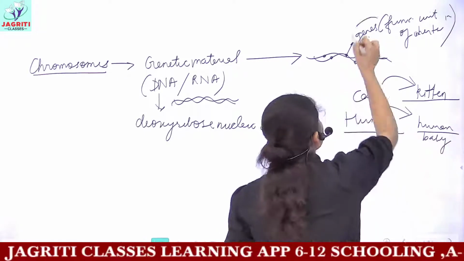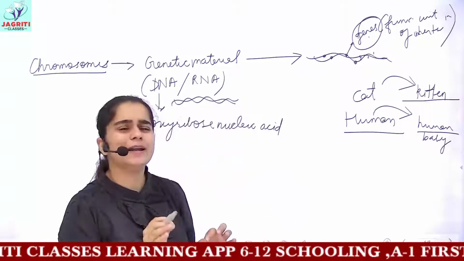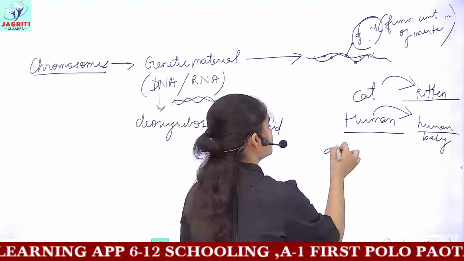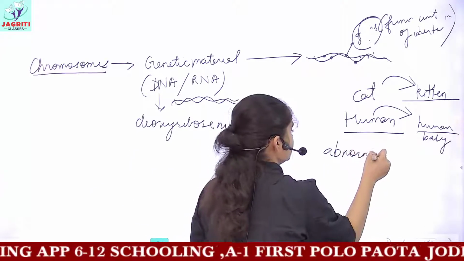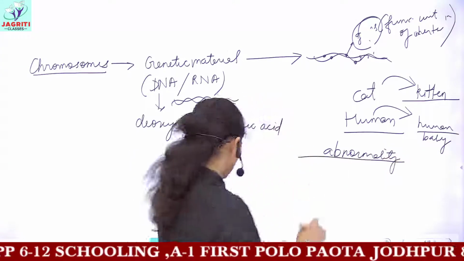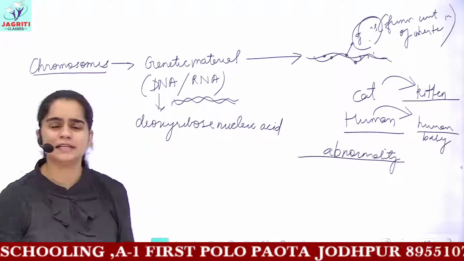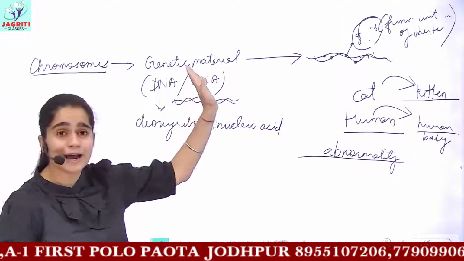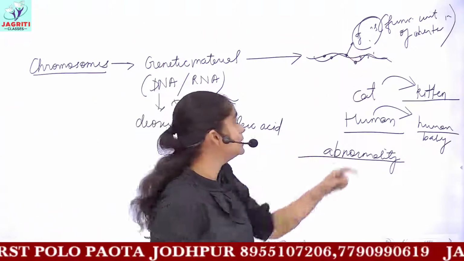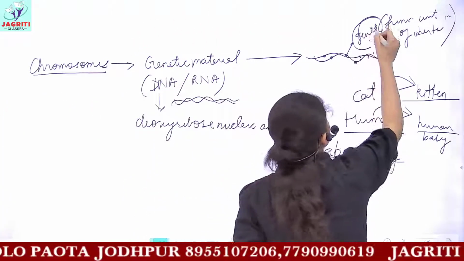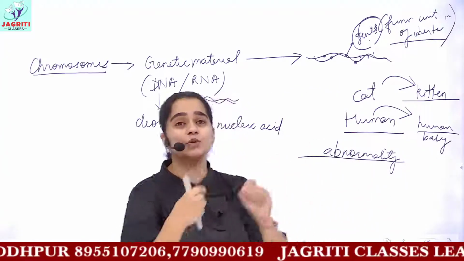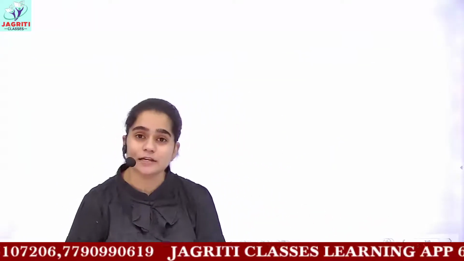If any alteration, mutation or error occurs in these genes, then you observe certain abnormality, and many abnormalities we have seen in our day-to-day life. So these are chromosomes. Chromosomes contain DNA or RNA, and these contain genes. And these genes are responsible for inheritance of all the characters from parents to offspring. So this is what you should know about the nucleus.